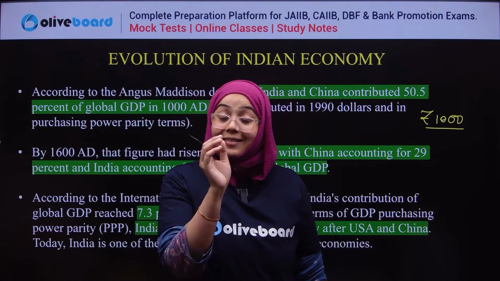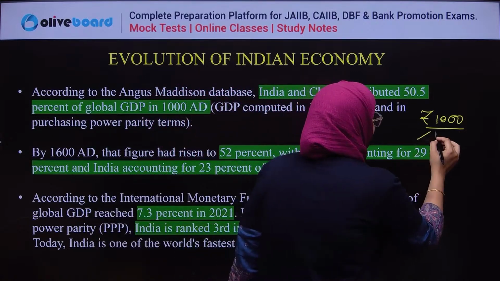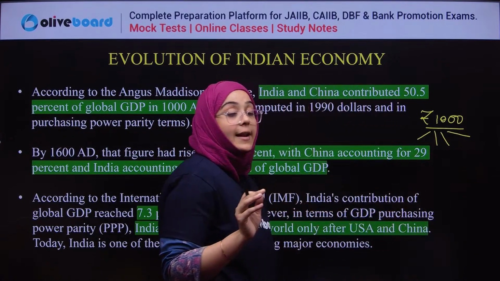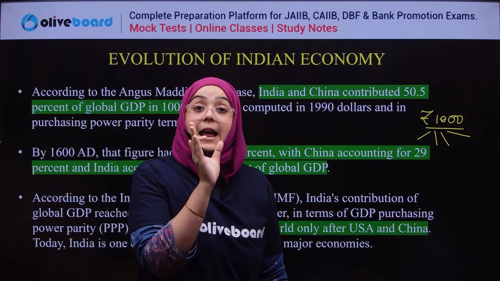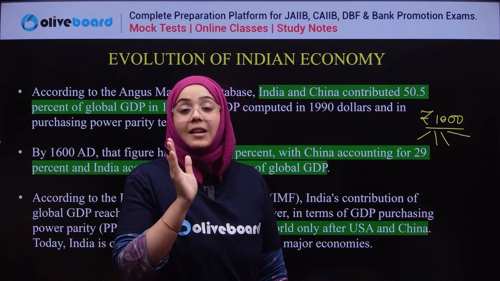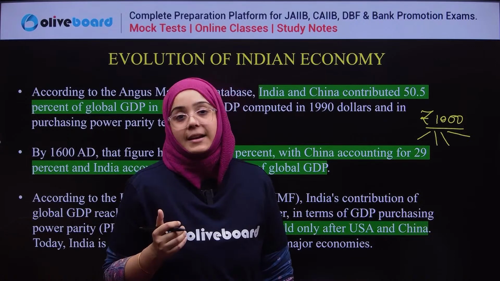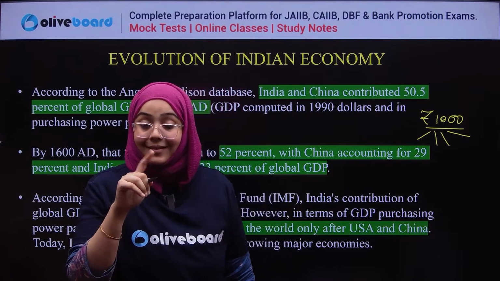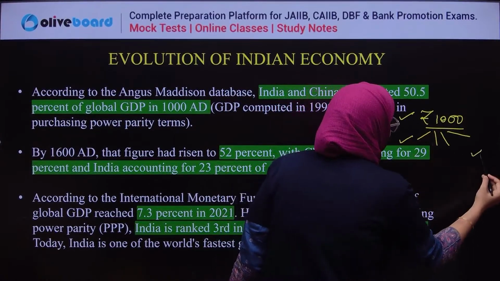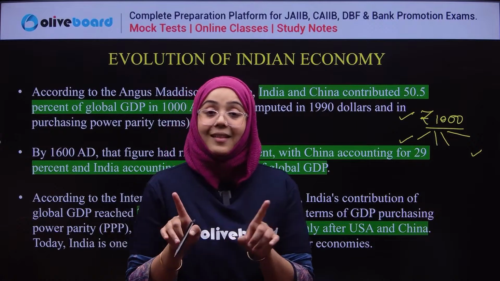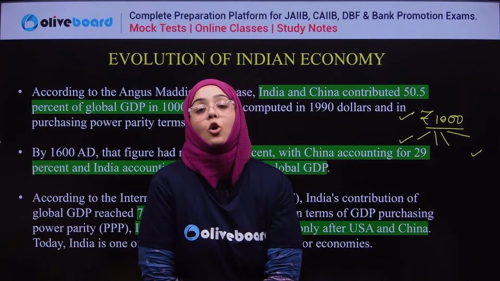So what is the first step I will take here? The first step is I will allocate this 1,000 rupees according to my needs and wants. First of all, I will distribute this limited money according to my needs and wants, and then I will spend it. This whole process, from the money to allocation and to the expenditure, is known as economics. So this is a very simple example of economics.